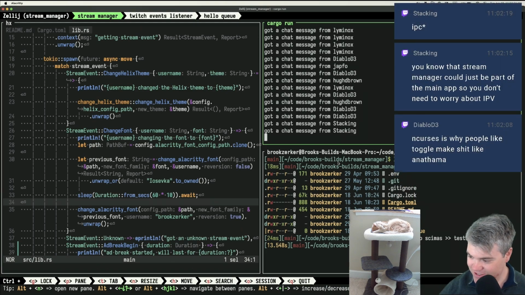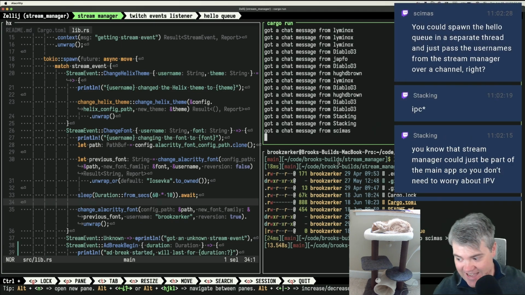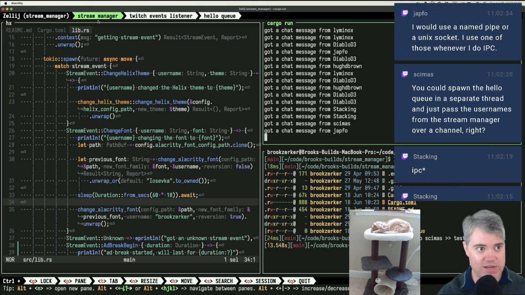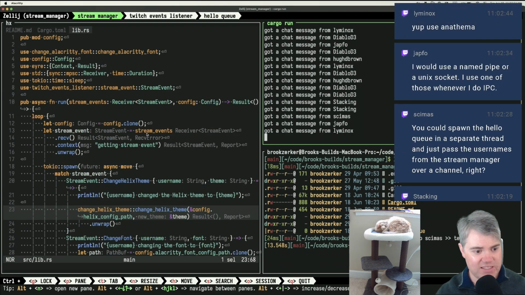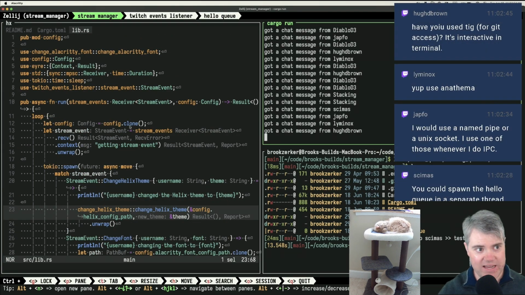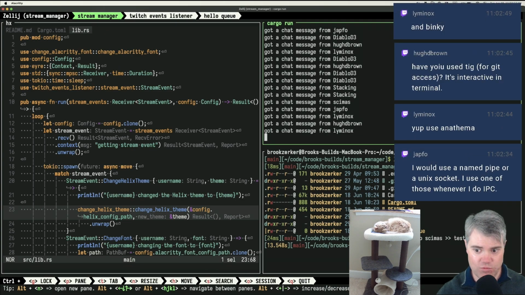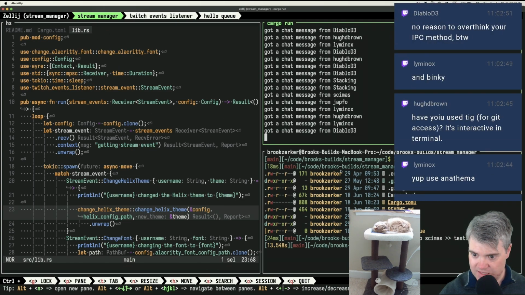You know that Stream Manager could just be part of the main app, so you don't have to worry about IPC. Yeah, I know. I could just do things like that. And that probably would be the best thing to do, to do hello queue inside of here. How would I want to display that though? Where would I display it? If I have the Stream Manager running over here, I could just say hello to whatever. Or if I do a TUI using Anathema, I then have it show up in the top right or someplace else. That could be what we want to do.